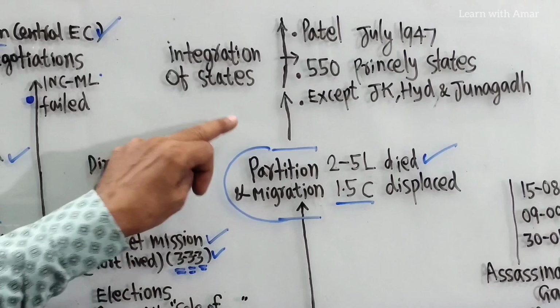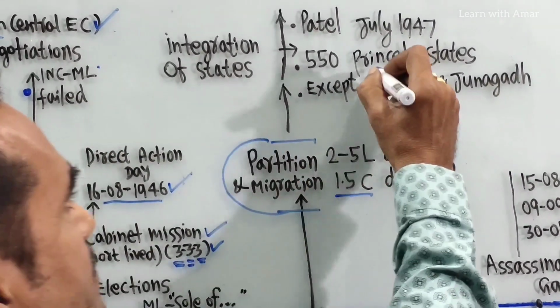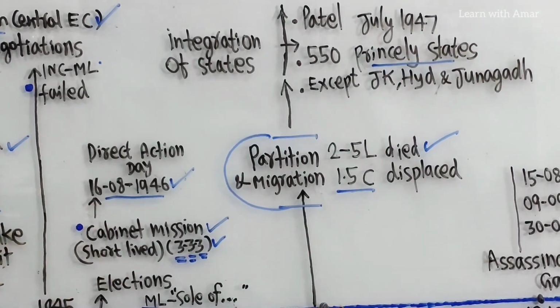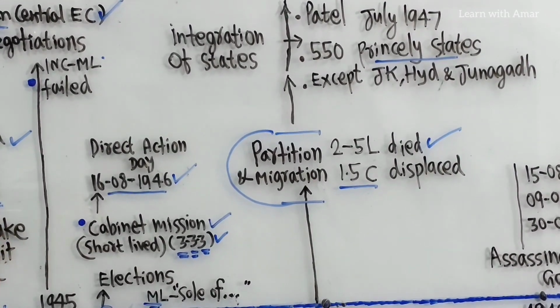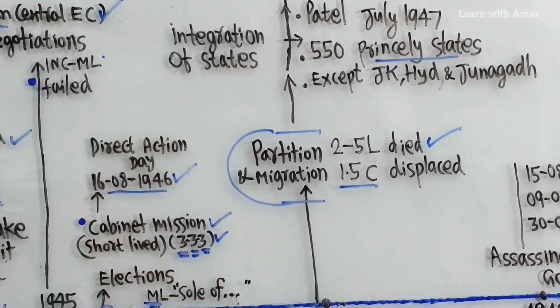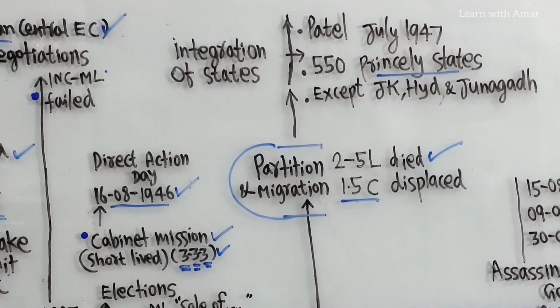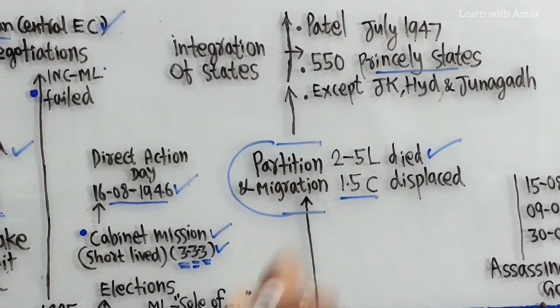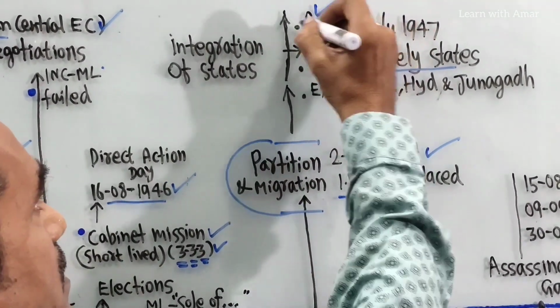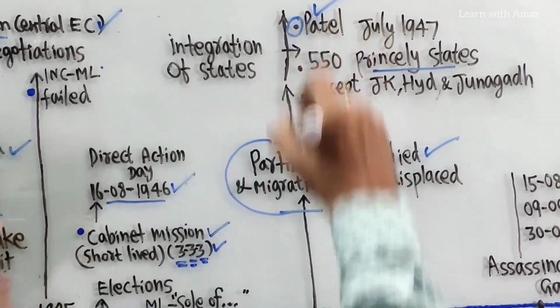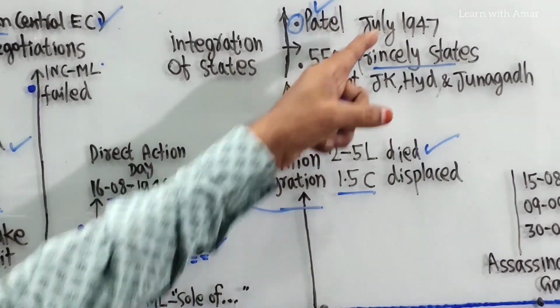Now look at what about the princely states. There were about 550 princely states. The charge of the integration, the unification of India, was given to Sardar Vallabhbhai Patel in July 1947.